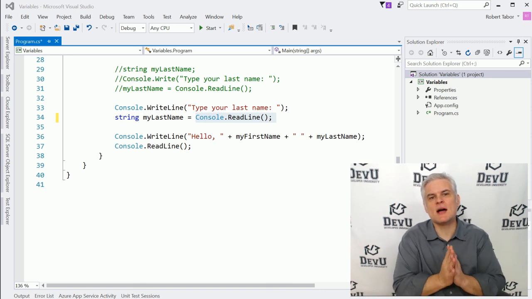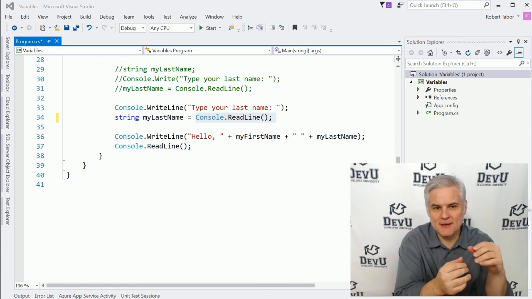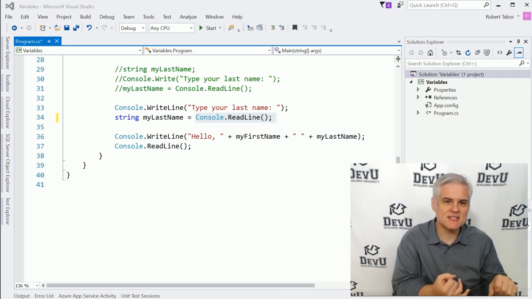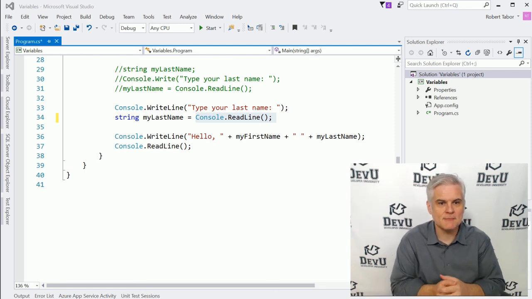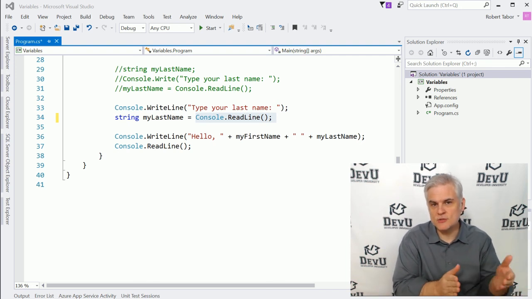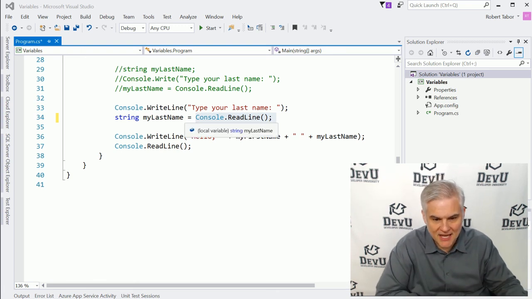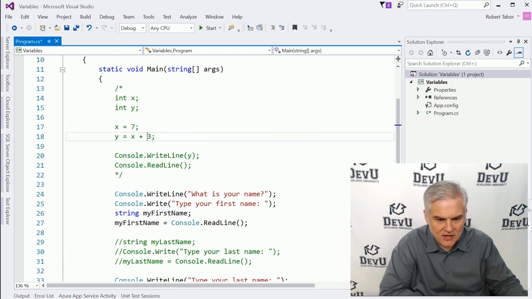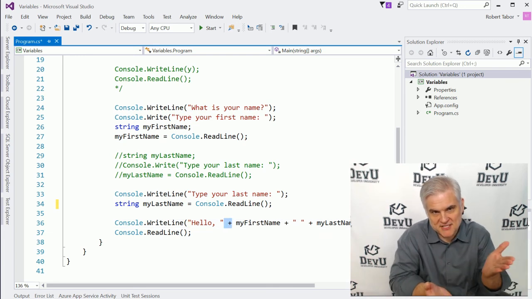Okay, let's stop right there. I think we've covered a lot of ground for one lesson. Let's do a quick recap of over a dozen things that we discussed. We talked about what a variable is, how to declare a variable, and how to choose the correct data type. We talked about the int data type and the string data type. We talked about assigning values into variables and retrieving values out of variables. We talked about the assignment operator. We looked at the arithmetic operator and also the string concatenation operator, which are both just the plus sign.